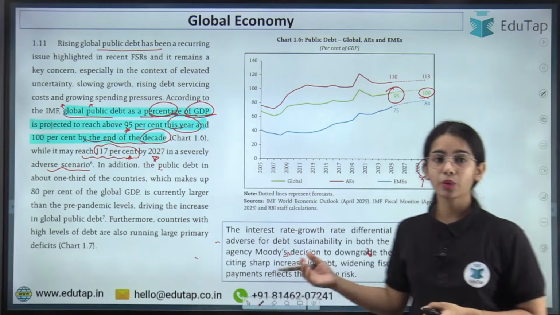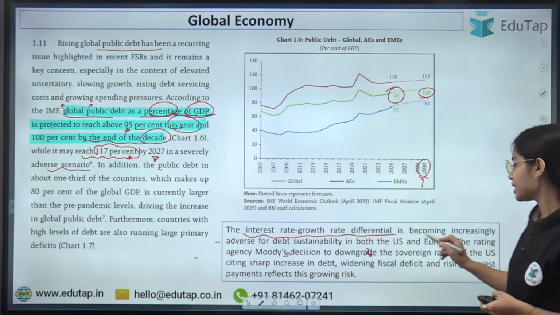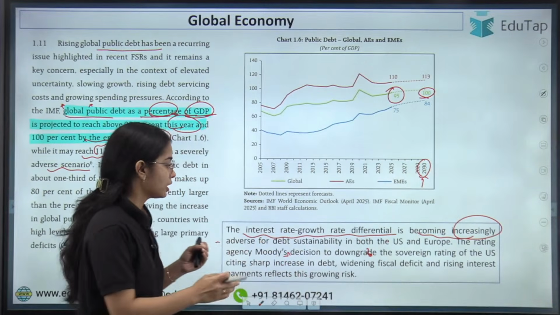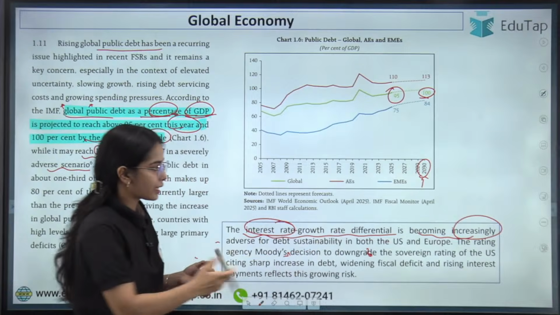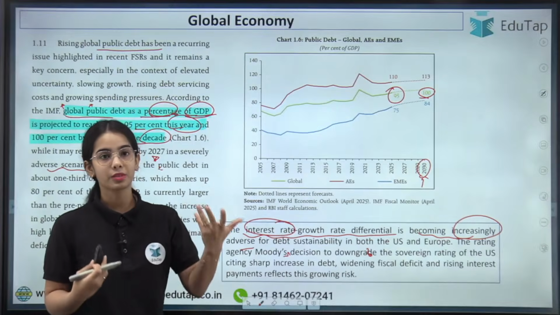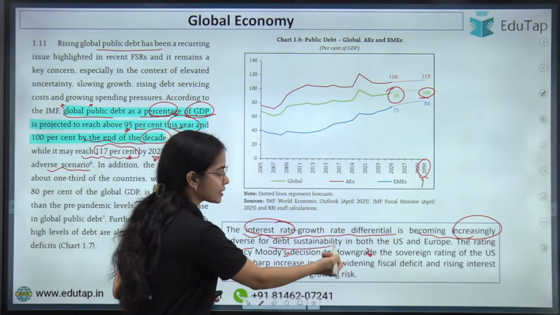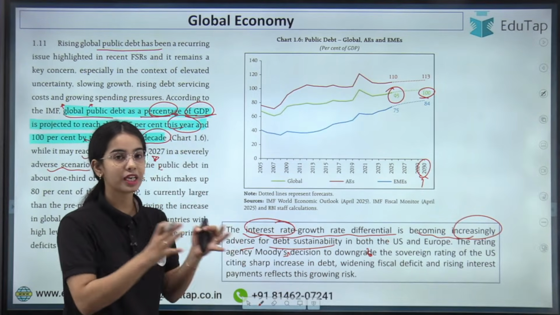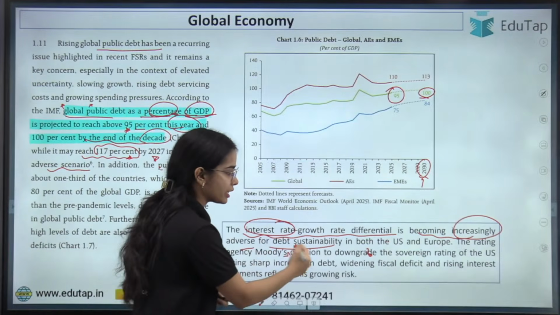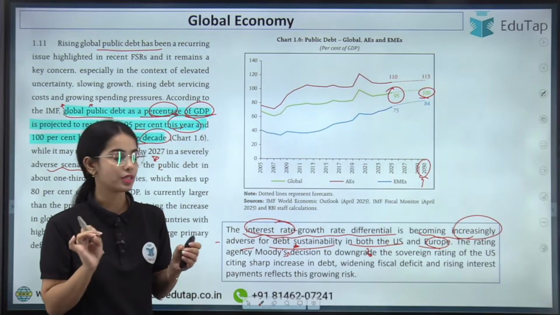Okay, now the interest rate. Another problem is that the interest rate growth rate differential is becoming increasingly adverse, as the interest rate is continuously increasing, or the interest rate is becoming very high as compared to the growth rate in many of the countries. For debt sustainability, this is very bad. If the interest rate growth rate differential is becoming adverse, that is very bad for debt sustainability, in both the US and Europe especially. This is the prominent problem that the countries are facing.